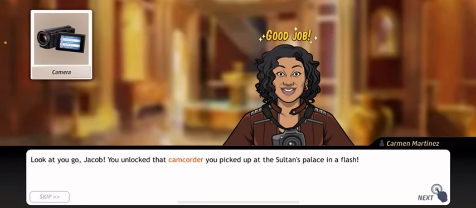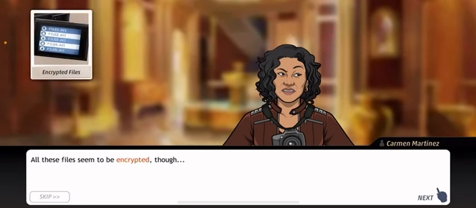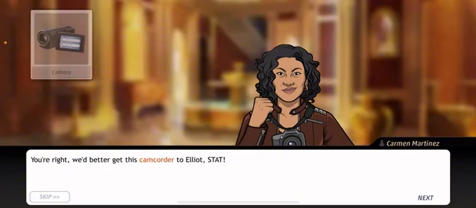Look at you go, Jacob. You unlocked that camera recorder you picked up at the Sultan's place in a flash. All these files seem to be encrypted, huh? You're right, we better get this camera recorder to Elliot stat.